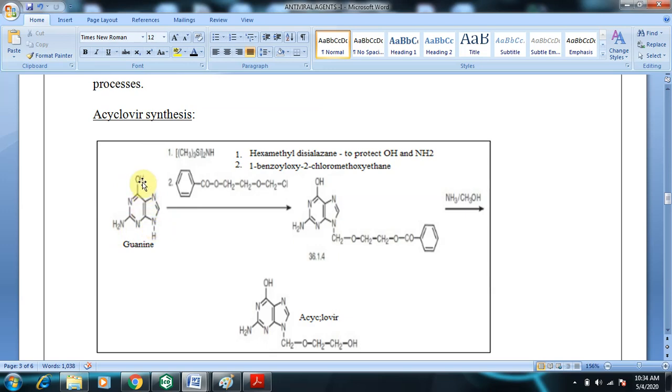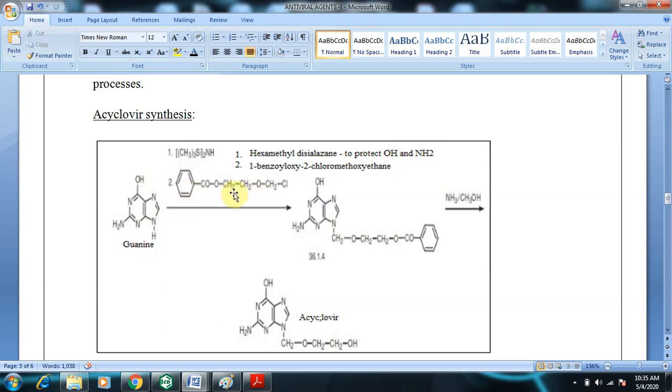So in order to stop OH and NH2 from reacting, we need to protect them, just like we have done in combinatorial chemistry and solid phase synthesis, using protecting groups. The protecting group is hexamethyldisilazane. It is used to protect the OH group and NH2 group. Once they are protected, this NH can only react with the reagent.